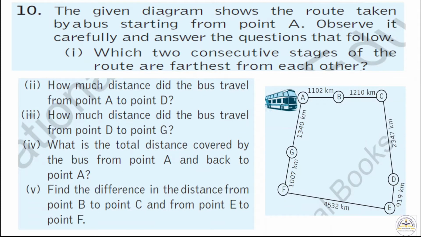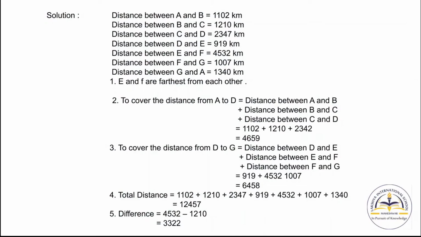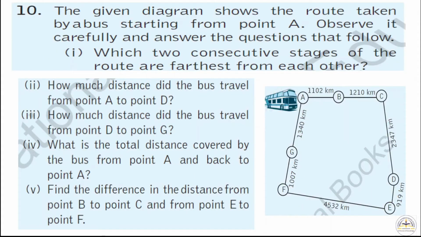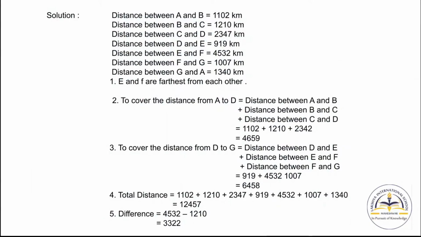Now question number 3, how much distance did the bus travel from the point D to the point G? So here also you have to add the numbers. Now what is the total distance covered by the bus from point A and back to point A? Now here you have to calculate all the kilometers value, so you will get your answer.